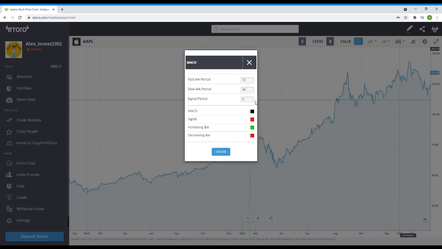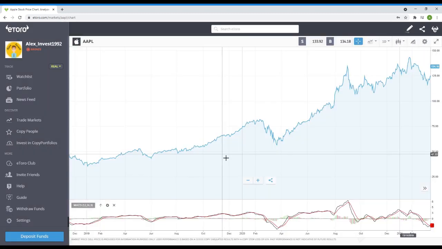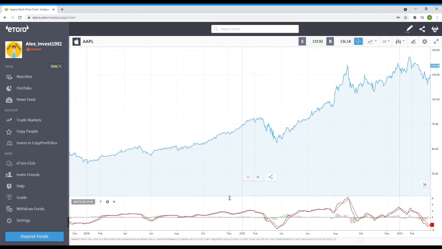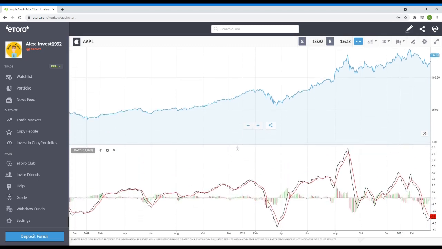Default settings have the 12 and 26 periods for MACD, 9 periods for signal line, and the following colors for the chart. Let's just click Create. We got a new chart below, which we can enlarge a little bit for better view. What we can see here is a black line, which is the MACD, and a red one which is the signal line. During a downtrend, the two lines are below the zero level.